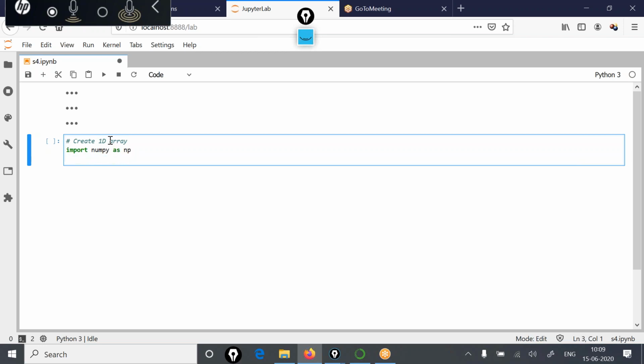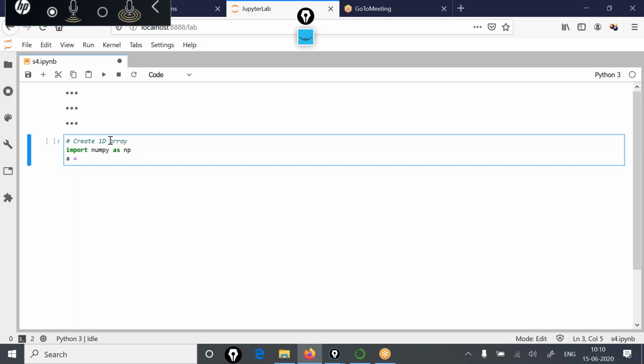In most code blocks you will see NumPy imported like this. But you can give any other name you are comfortable with, like import numpy as n or import numpy as abc, whatever name you want to give. But most of the time we would proceed with import numpy as np.